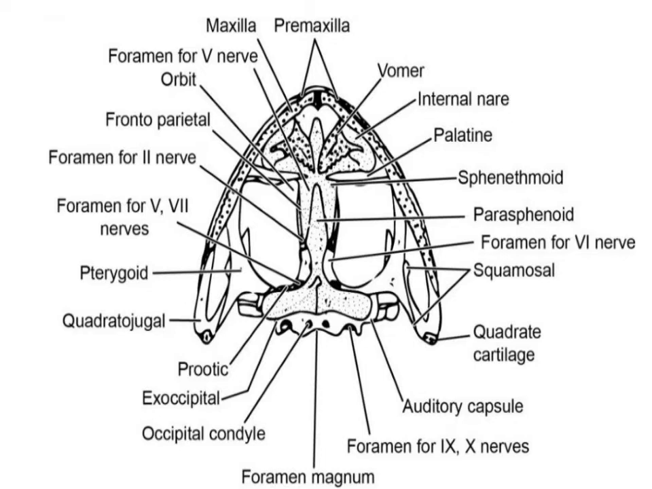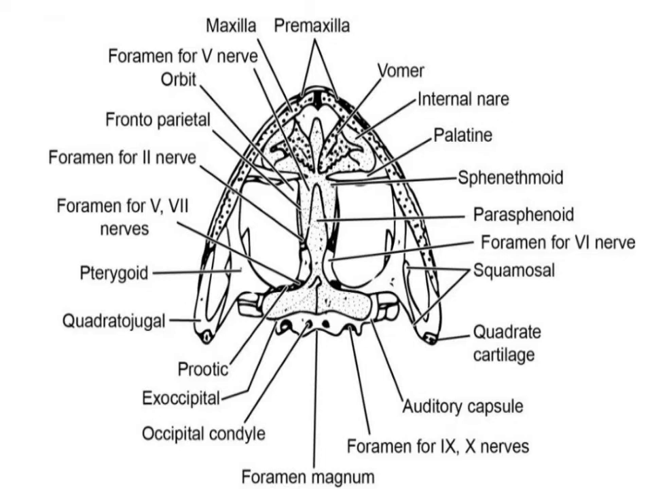The tubular sphenethmoid forms the anterior wall of the cranium. It is covered dorsally by the frontoparietals and nasals, and ventrally by the parasphenoid.